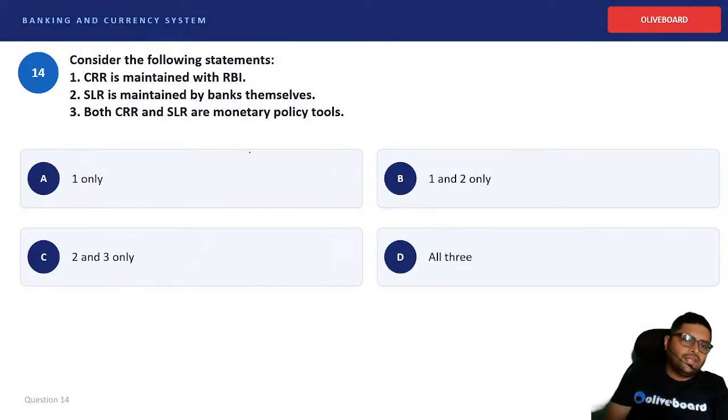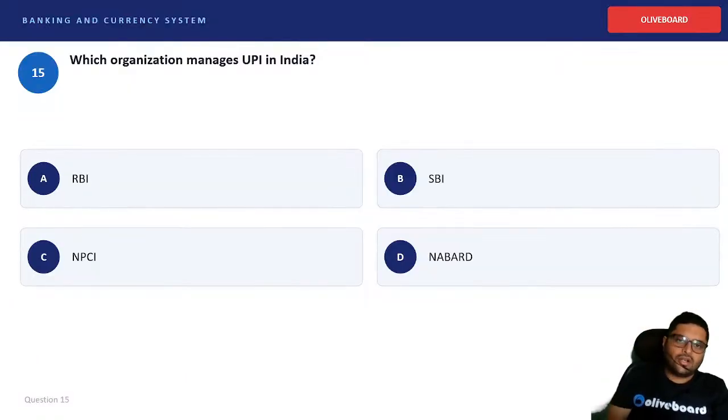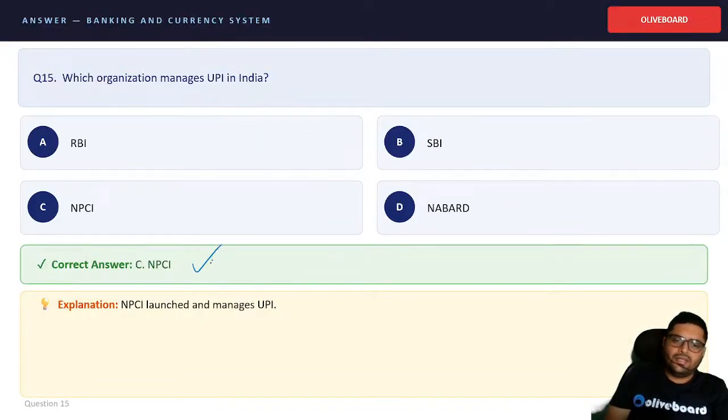Okay. CRR is maintained with RBI. SLR is maintained with banks themselves. Both CRR and SLR are monetary policy tools. What do you think? CRR is maintained by RBI. Yes. SLR, banks themselves. CRR and SLR are both policy tools. Which organization manages UPI in India? Important. Who manages? It is NPCI, National Payments Corporation of India.